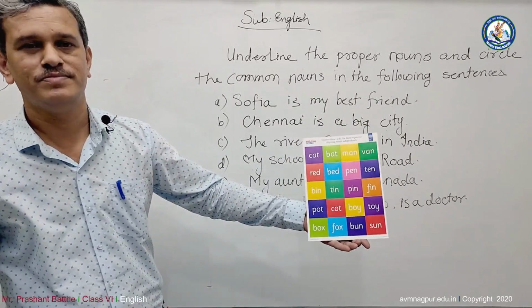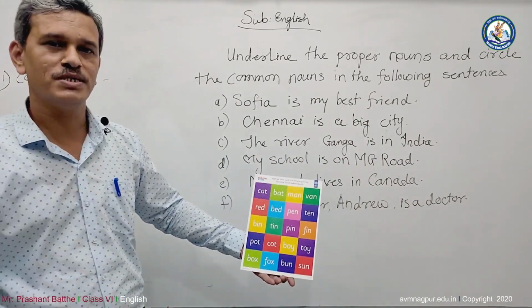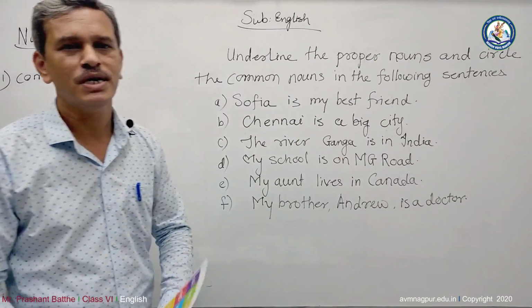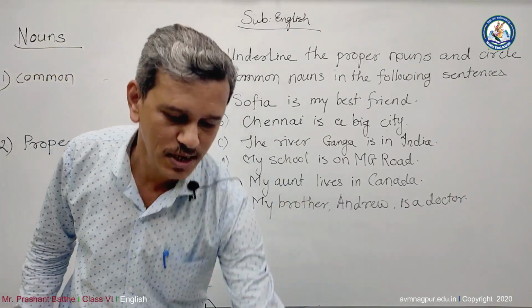All these are nouns. Your mother, your father, you, your brother, sister, everybody in the world has his or her own name. That is called a noun.